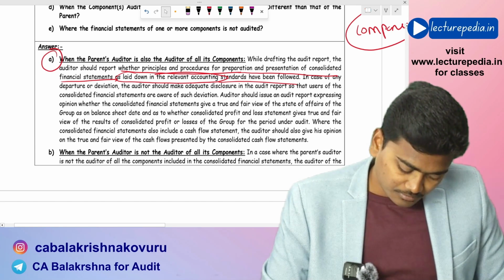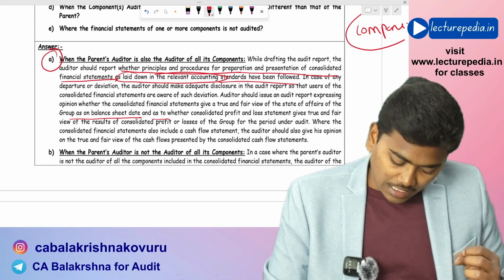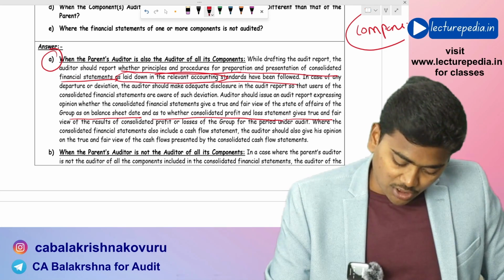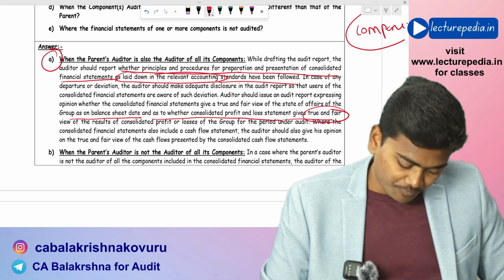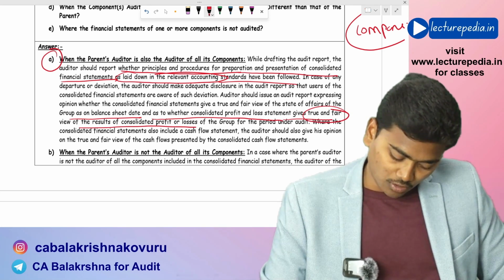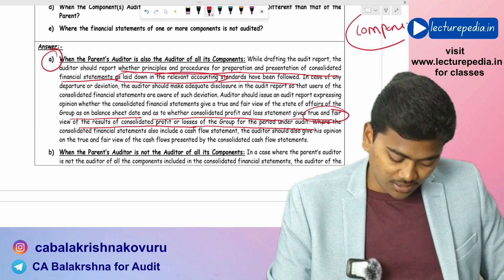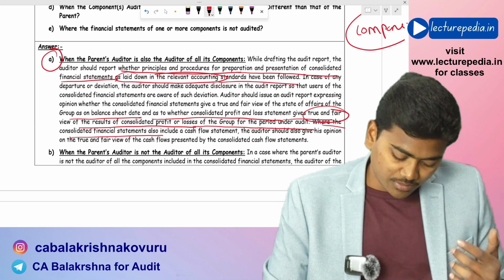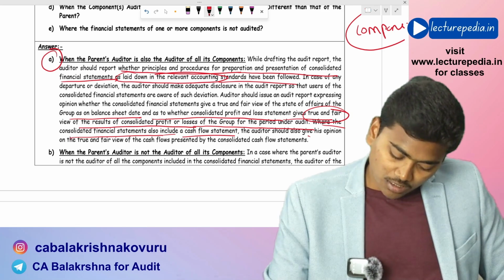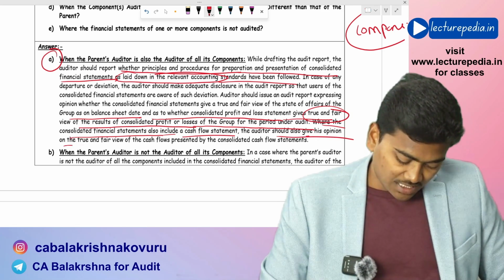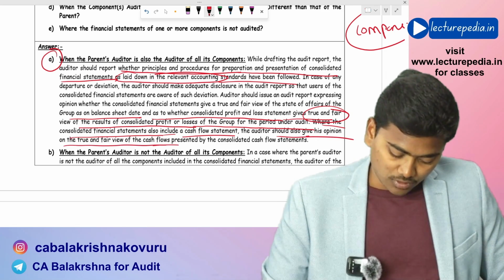Balance sheet, as to whether the consolidated profit and loss gives a true and fair view of the results of consolidated profit or loss of the group for the period under audit, and where the consolidated financial statements also include a cash flow statement, he should also give his opinion on the true and fair view of the cash flows.